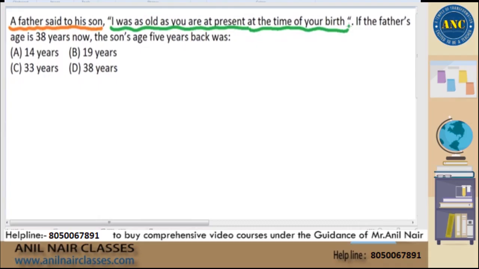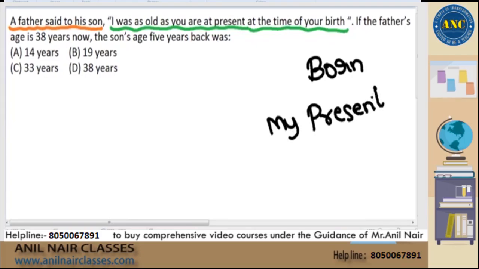My father told me a statement saying that I was as old as you are at present at the time of your birth. That means he is saying that when I was born, whatever my present age is right now, that was the age of my father when I was born. Again, read the statement.